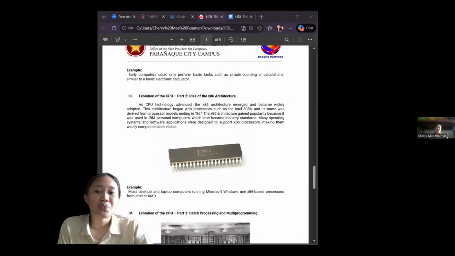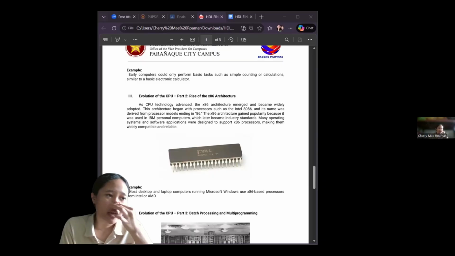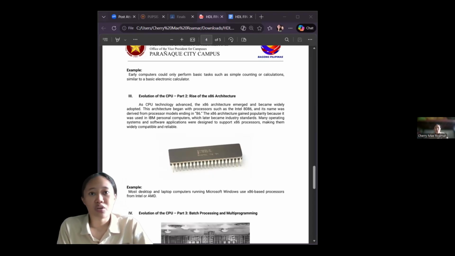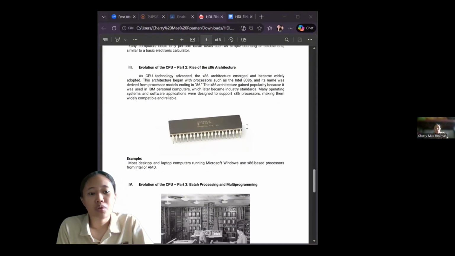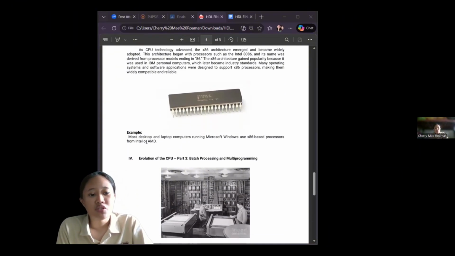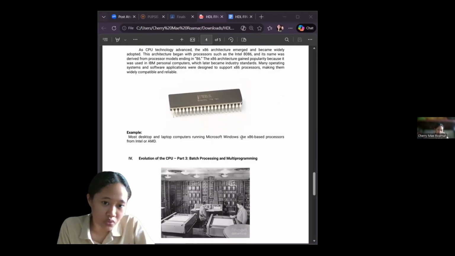Even though newer architectures exist, compatibility and software support played a major role in keeping x86 dominant in personal computing. For example, most desktop and laptop computers running Microsoft Windows use x86-based processors from Intel or AMD.